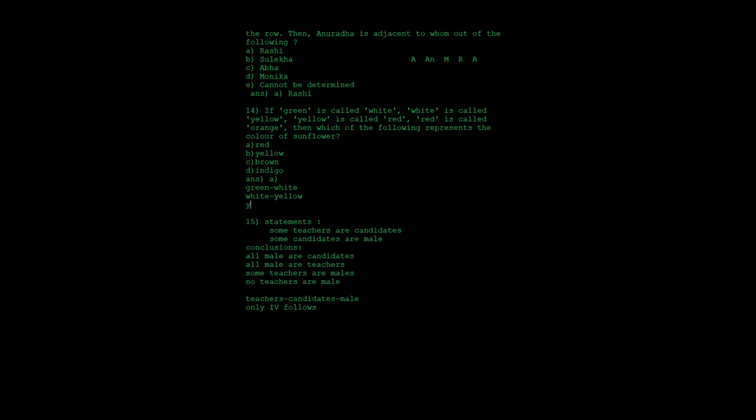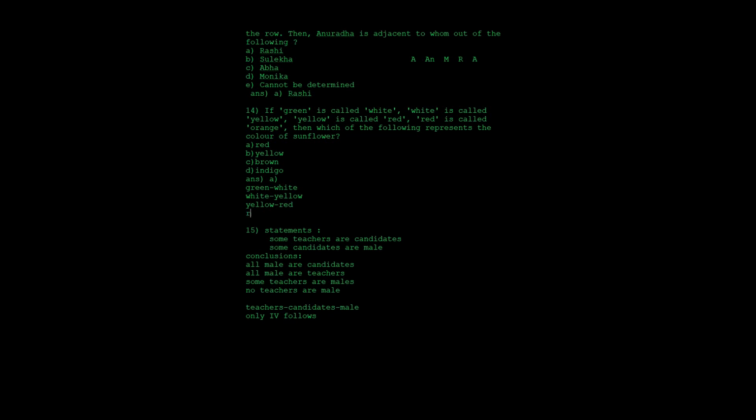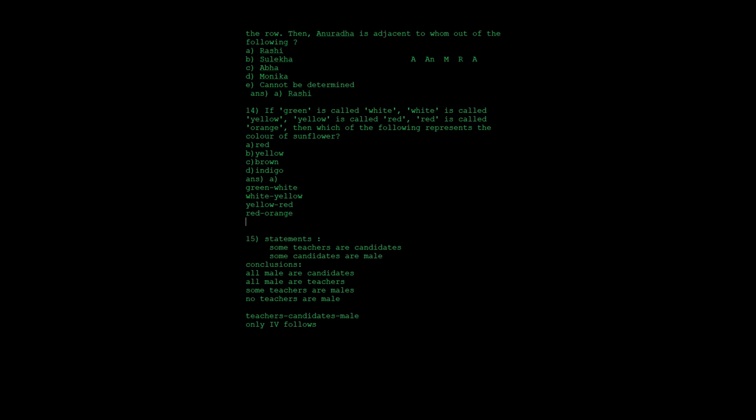Then yellow is called red, and red is called orange. Which of the following represents the color of the sunflower? So what is the color of a sunflower? The color of a sunflower is obviously yellow.